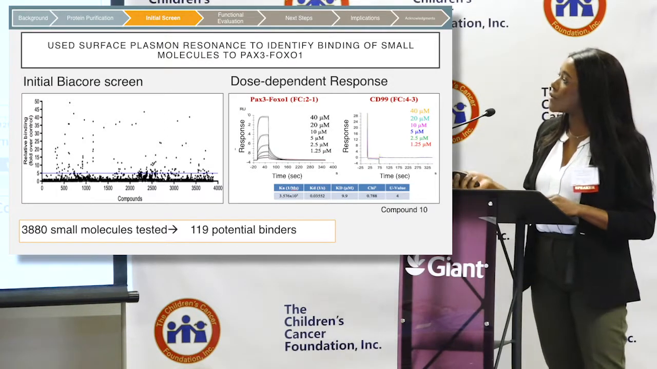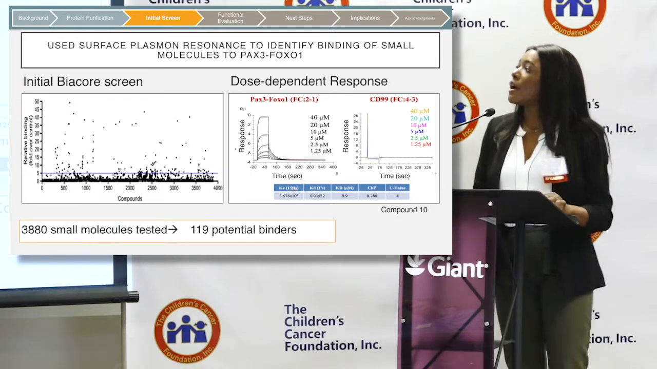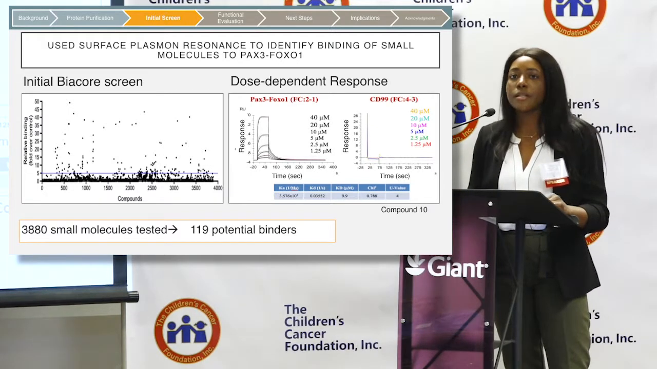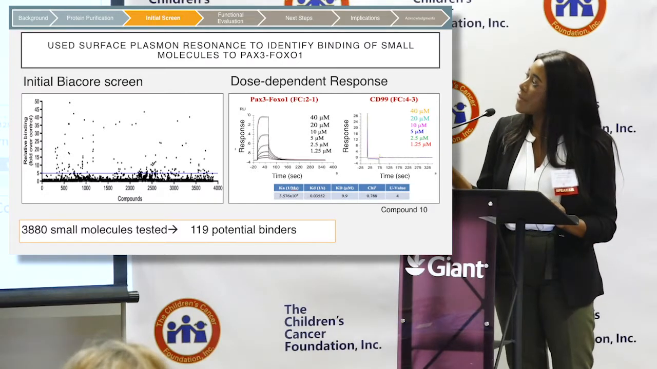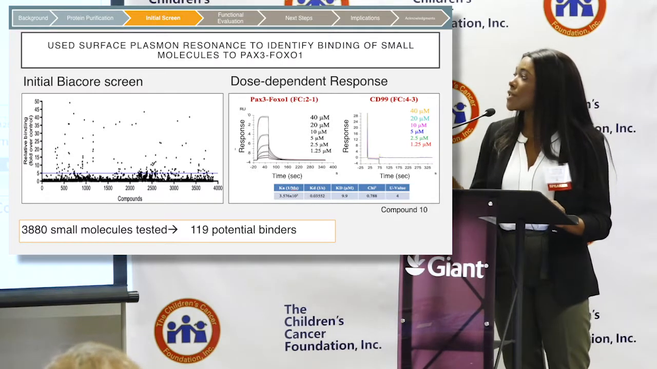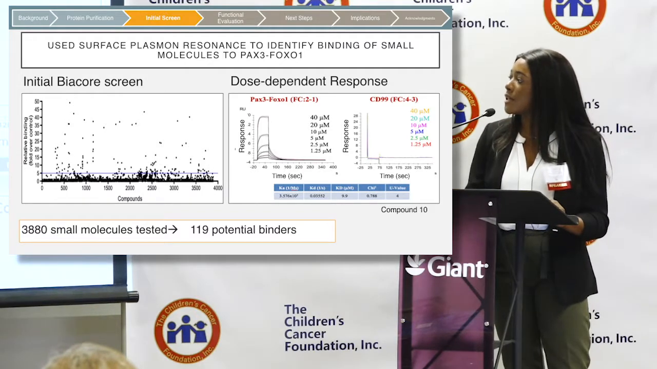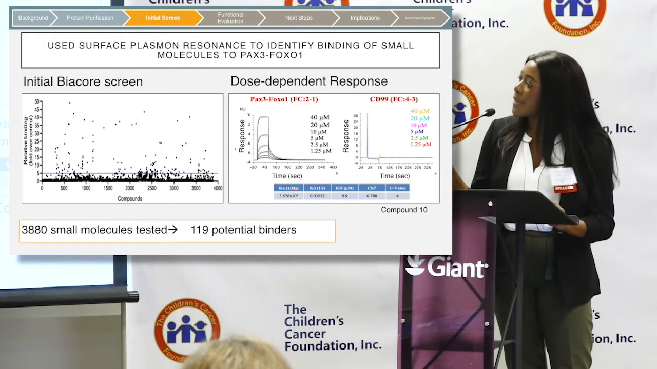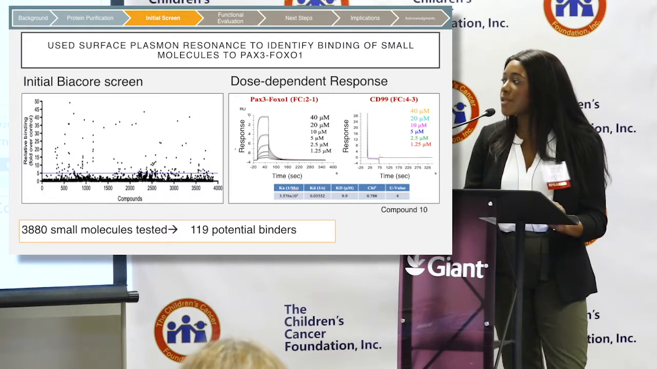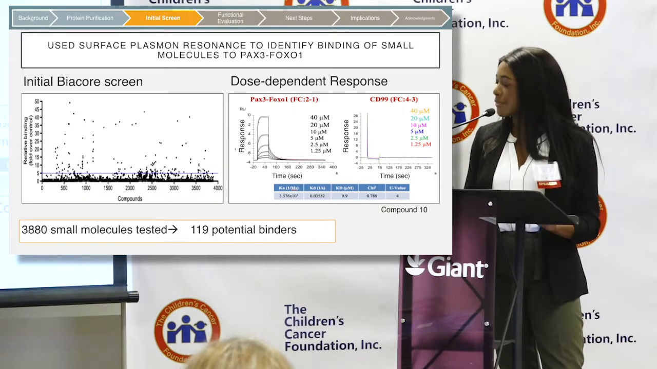And this is the negative control that we use, and this is just background noise from the injection, and then there is no binding here. So we wanted to see that, as you can see, there is a stronger response as we increase the concentration of the compound, and that there is a specific response because there is no binding to our negative controls, as you can see there. And this allows us to see the binding affinity for each compound. And from that allowed us to go from about 3,800 compounds to 119 potential binders from this screen.